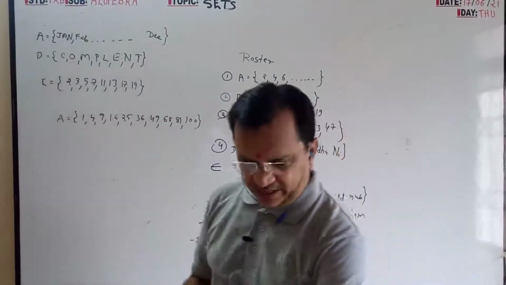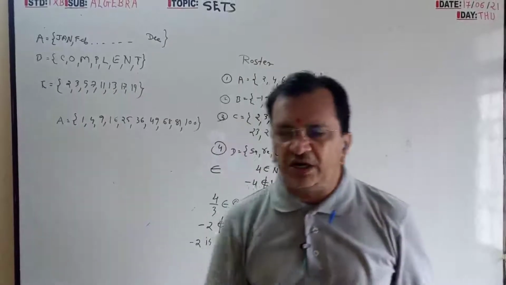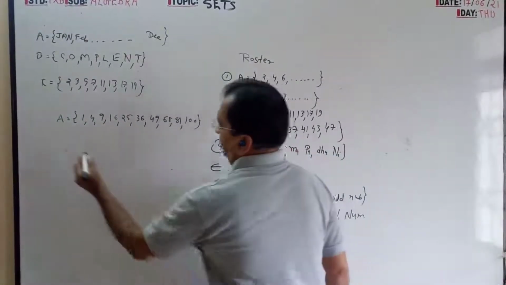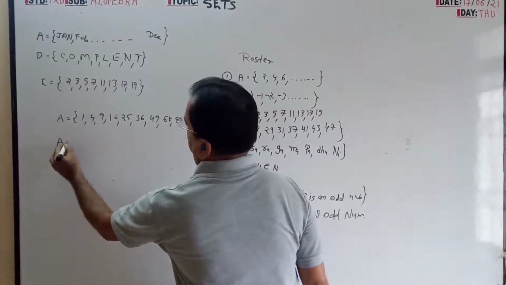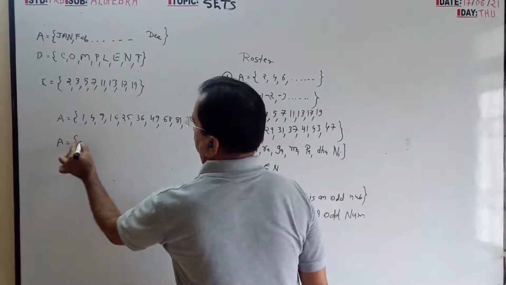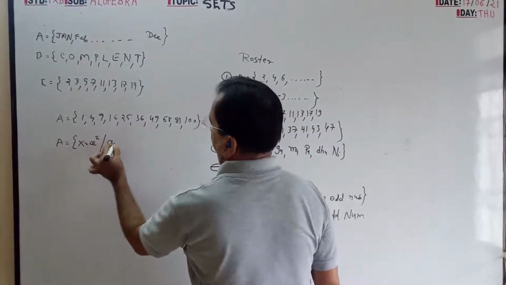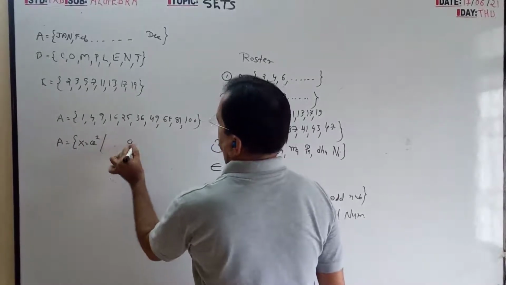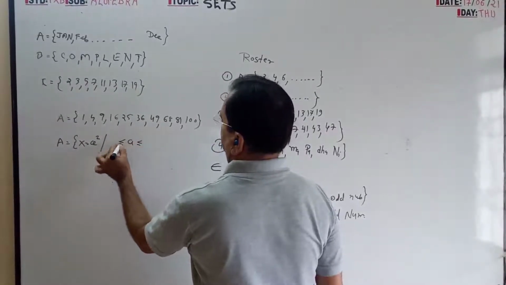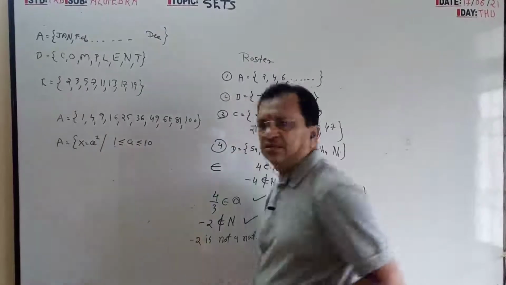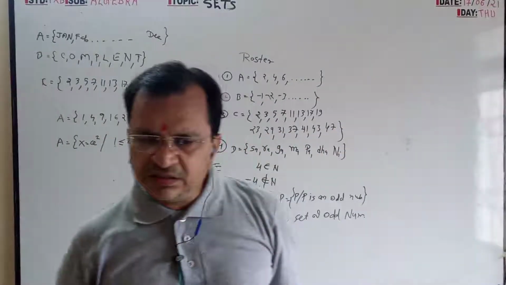All are squares, but from 1 to 10. So A is equal to x such that x is equal to a square, where a is